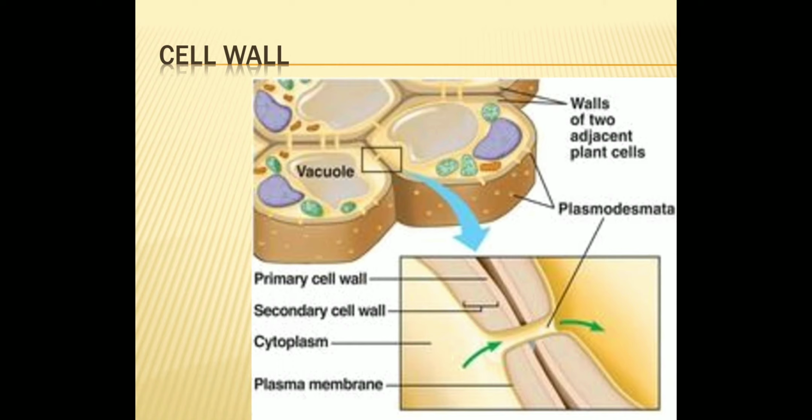Plasmodesmata are cytoplasmic bridges between neighboring cells. That means they are the bridge between two adjacent cells, which are connected together with the help of cytoplasm. So it is a cytoplasmic bridge between neighboring cells. It shows pores between the cell wall and middle lamella.